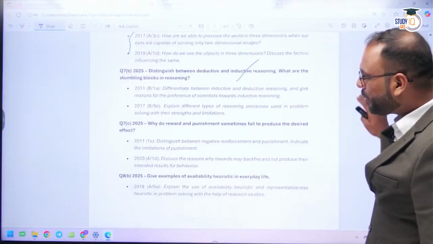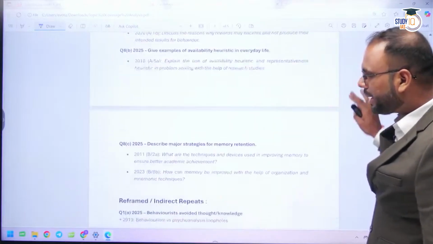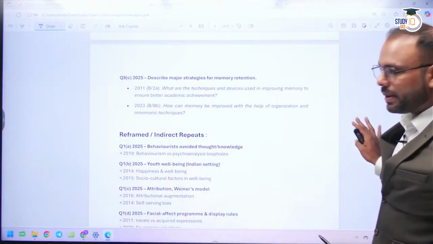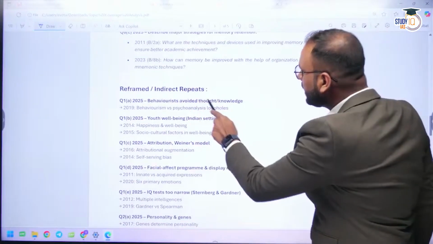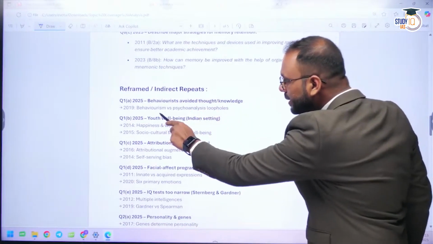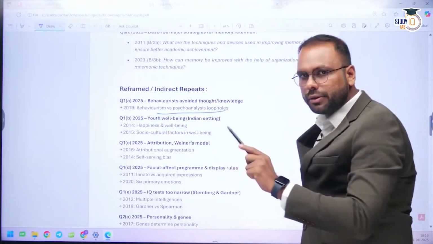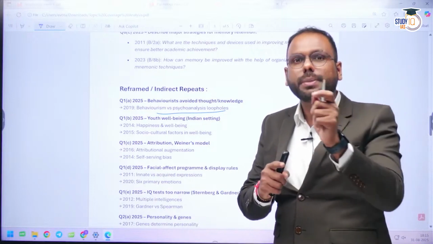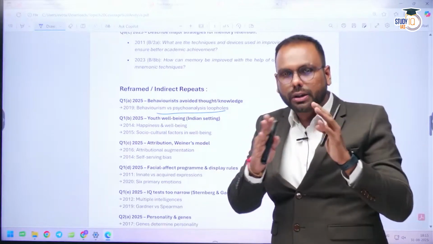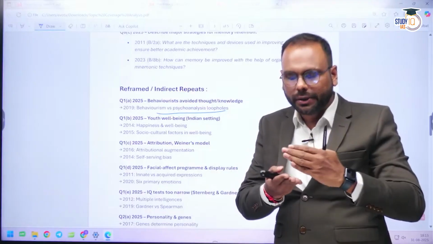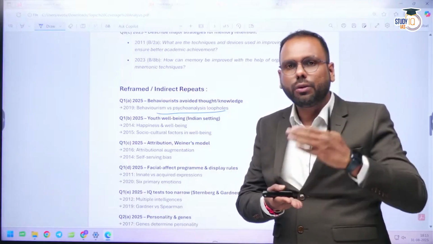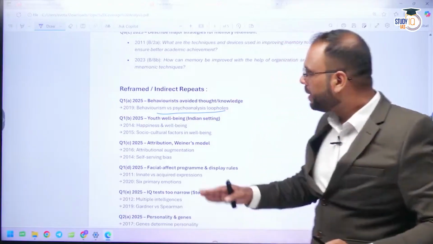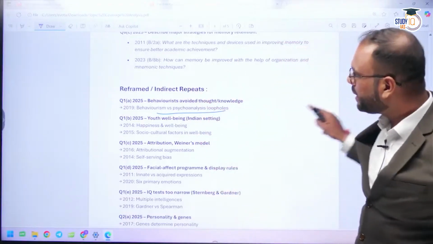So you can see some questions have been asked directly, and some of the questions they have reframed this time. For example, behavioristic avoided thought and knowledge. So this is behaviorism versus psychoanalysis loophole. If you see, there was a question in the PYQ that the edifice of behaviorism is built upon the loopholes of psychoanalysis. Such kinds of questions they have already asked. So somewhat related to that question you can see over there.